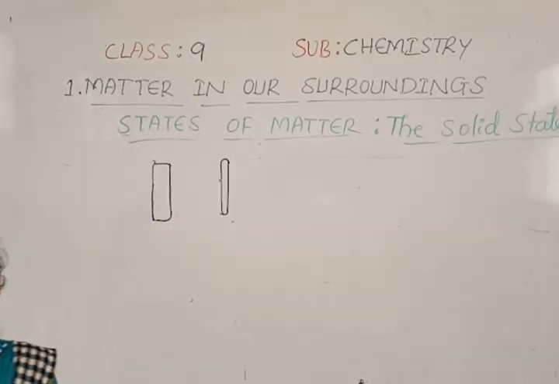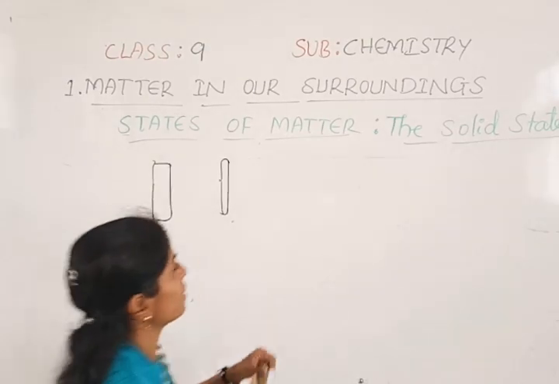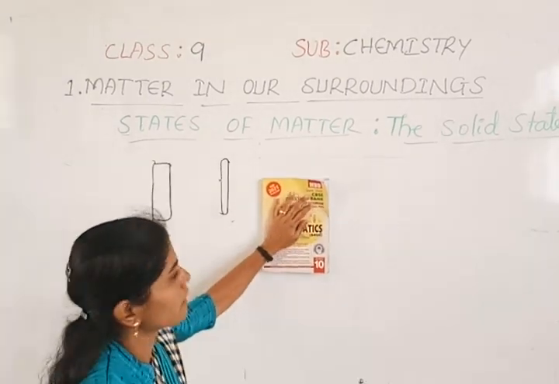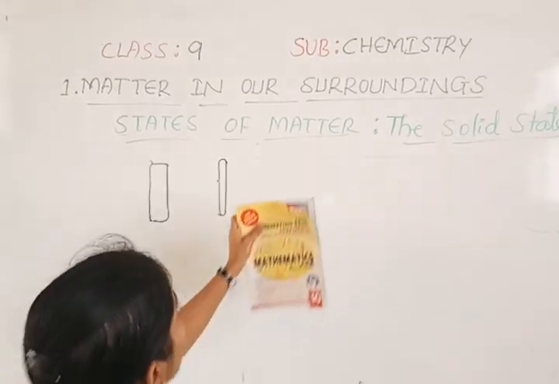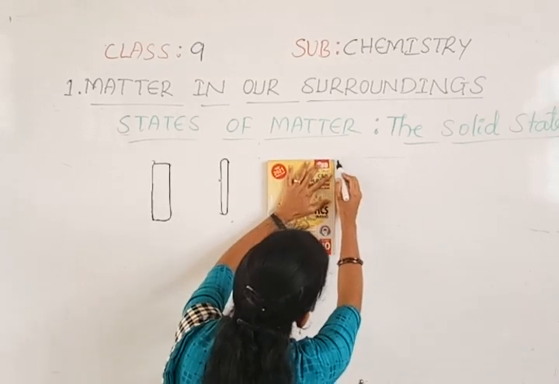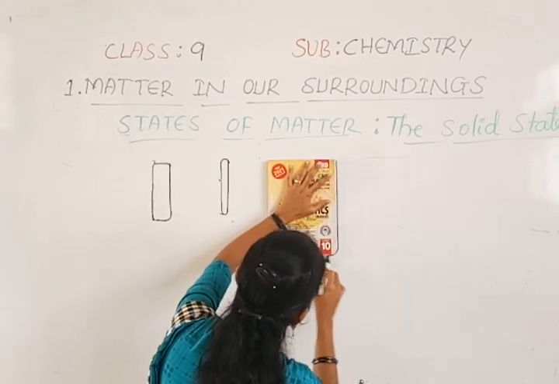And again, I have one book here. This is a mathematics book and it's a chemistry class, no problem. We need the solid material. Okay, I will draw the outline for this book also.